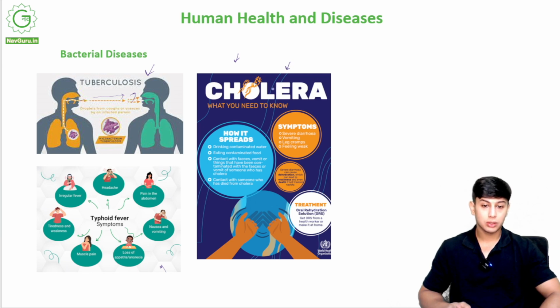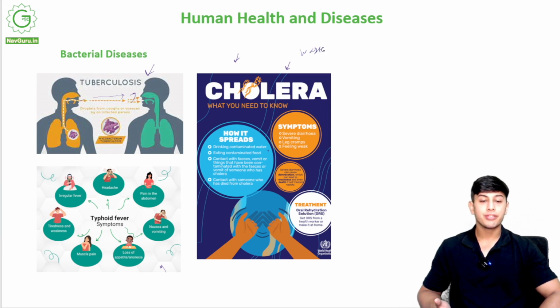Cholera. Now, what happens in cholera? If you drink contaminated water, the dirty water. Why do we say boil water, drink clean water? Because it contains microorganisms which cause diseases. Eating contaminated food, contact with feces, vomit, or things that have been contaminated with the feces or vomit of someone who has cholera. So this will spread through your waste.